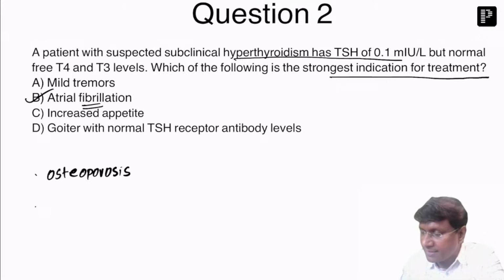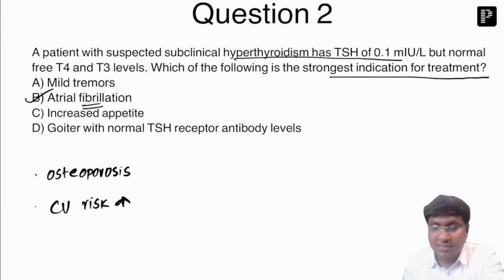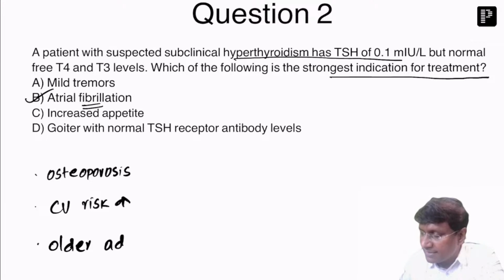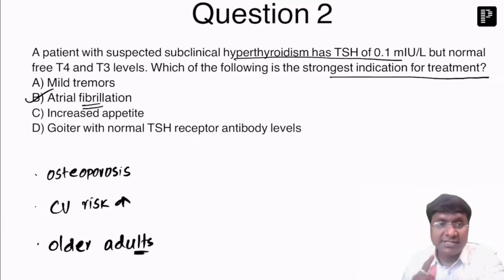A patient with subclinical hyperthyroidism has increased cardiovascular risk, and older adults with subclinical hyperthyroidism. These are the group of individuals who require the treatment in case of subclinical hyperthyroidism, right? Next.